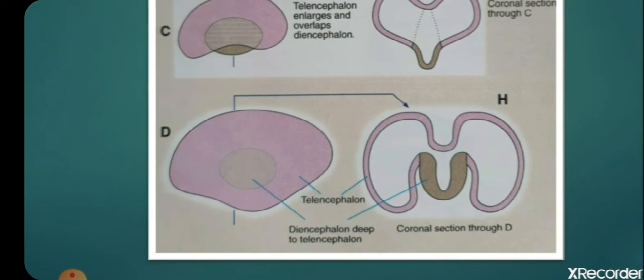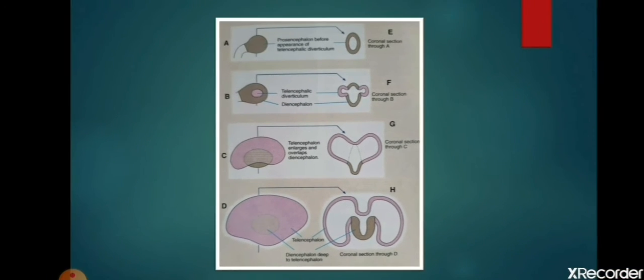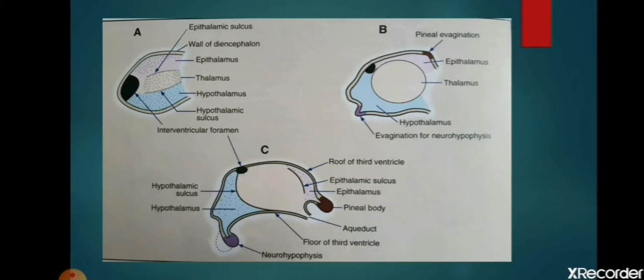Okay, and now it completely overhangs the diencephalon, and the cavity within the diencephalon is the third ventricle. So now we put a sagittal section through the midline, and it reveals the walls of the third ventricle, meaning the inner aspect of the diencephalon walls.